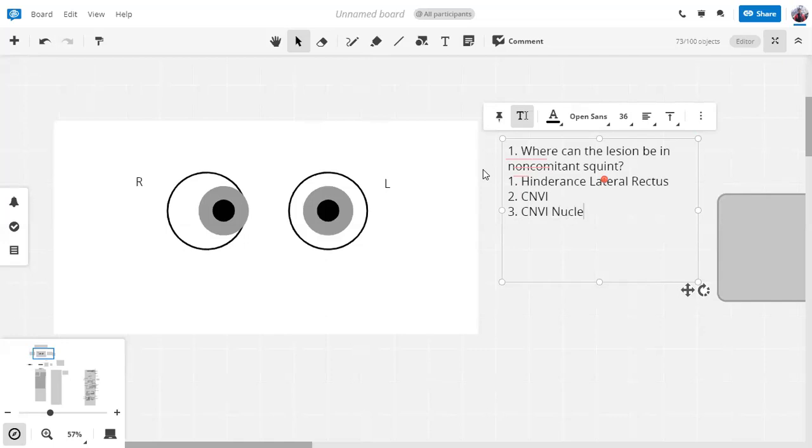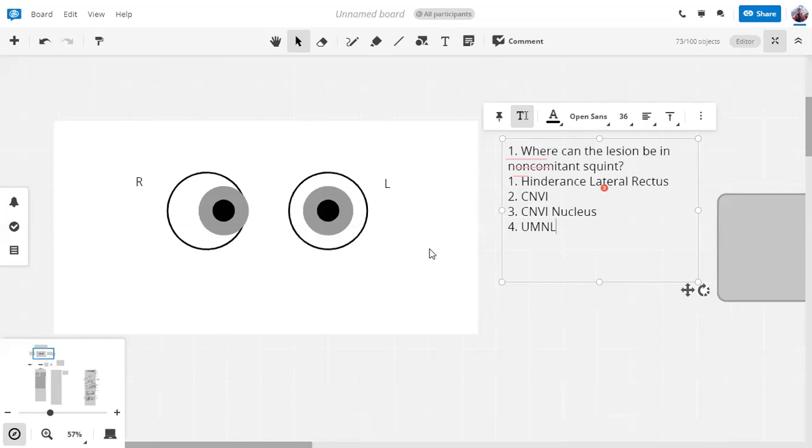For example, if the person has a stroke and the nucleus of CN6 is affected, even then he cannot look to that side. And where else can the problem be? Cranial nerve 6 has an upper motor neuron and a lower motor neuron. The lower motor neuron we covered, so there can be a problem in the upper motor neuron. So there can be an upper motor neuron lesion.